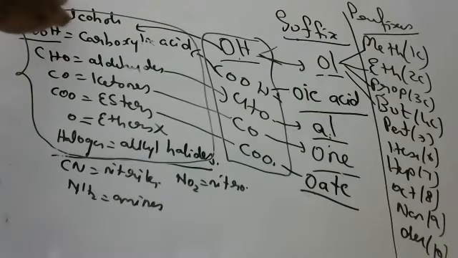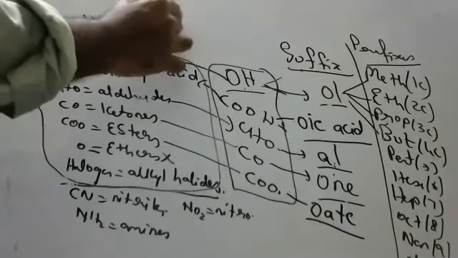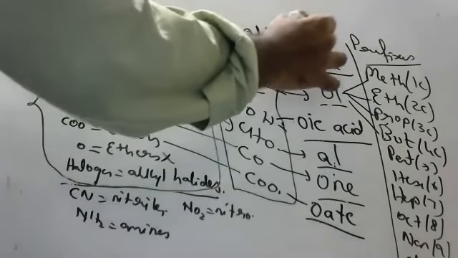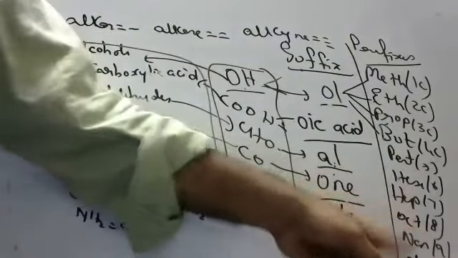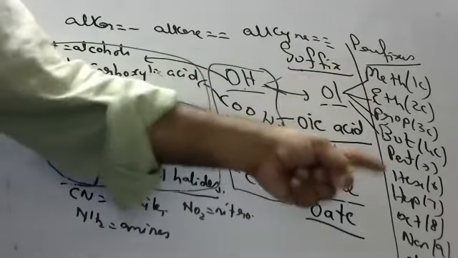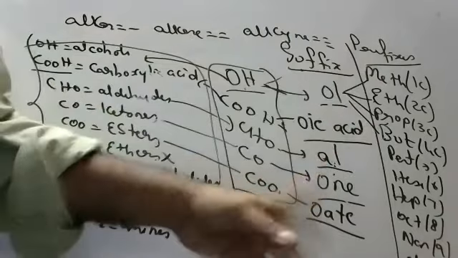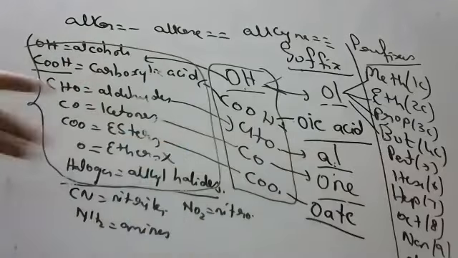Okay, children. Alkanes means all single bonds. Alkenes means at least one double bond. Alkynes means triple bond. If it is an alkane, we'll call it methane, ethane, propane, butane, pentane, hexane, heptane, octane, nonane, decane. If it is an alkene, methene is not possible: ethene, propene, butene, pentene, hexene, heptene, octene, nonene, decene. If it is an alkyne, methyne is not possible: ethyne, propyne, butyne, pentyne, hexyne, heptyne, octyne, nonyne, decyne. Like this we will say.